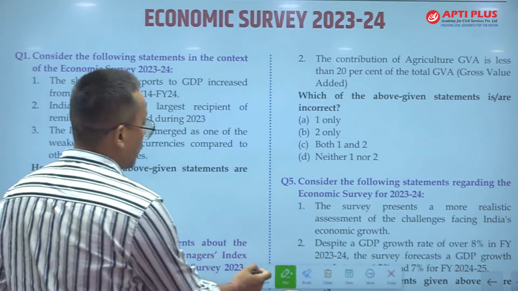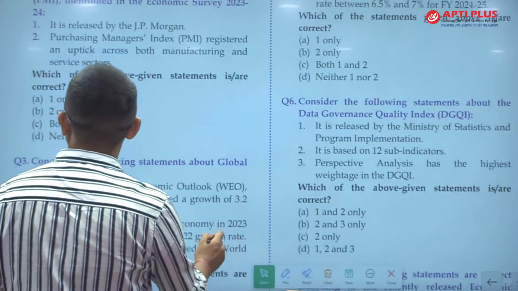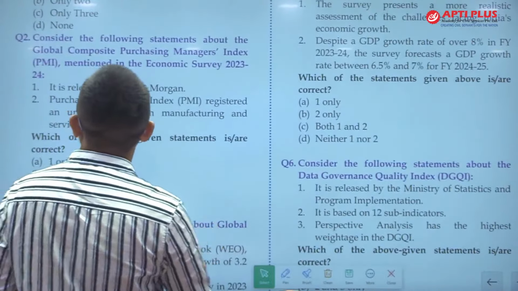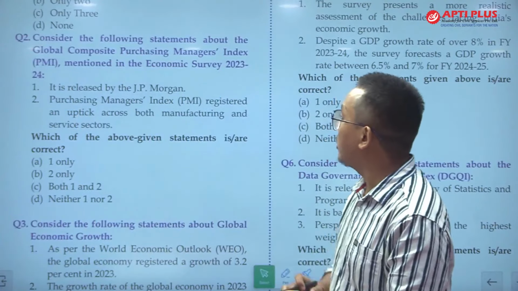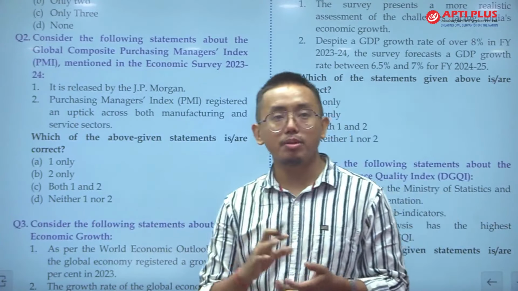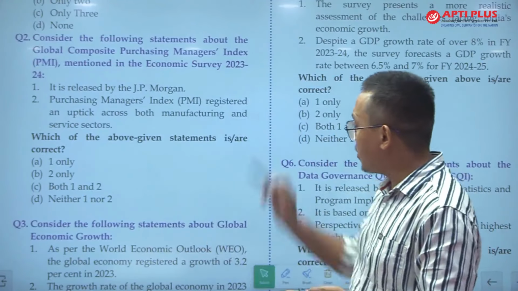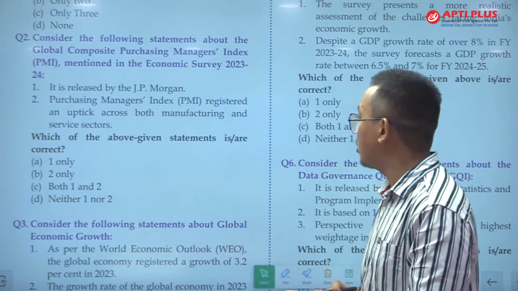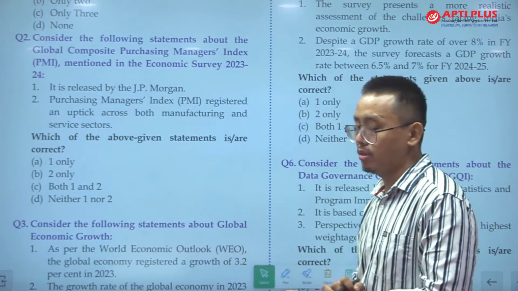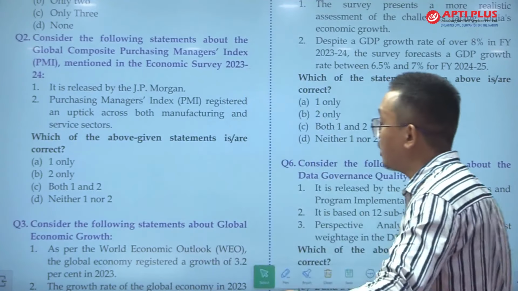This is statement 2. And statement 1 is... this is question number 2. It is released by JP Morgan, the Purchasing Managers Index. This is a very important index so far as the economy is concerned, and it is released by JP Morgan. The Purchasing Managers Index registered an uptick across both the manufacturing and service sectors. Whether this is true or not, the answer is correct, C.